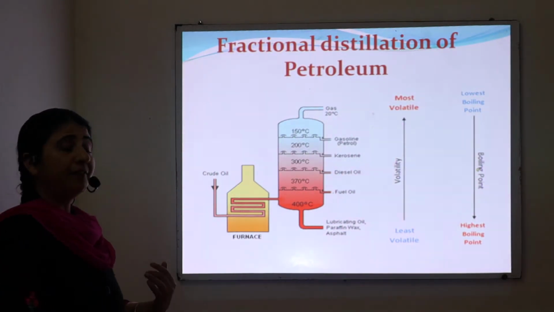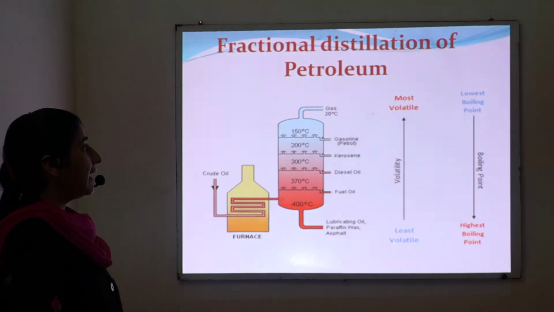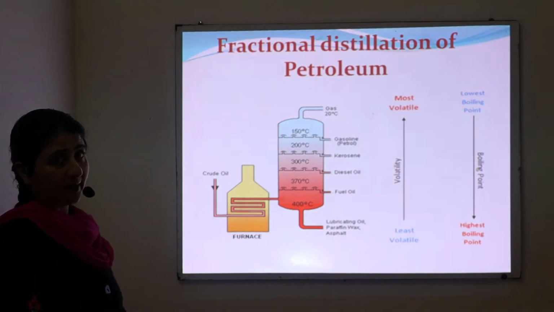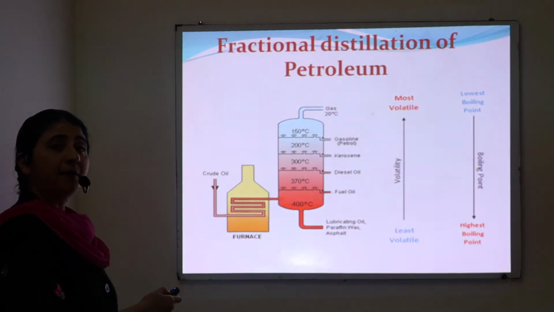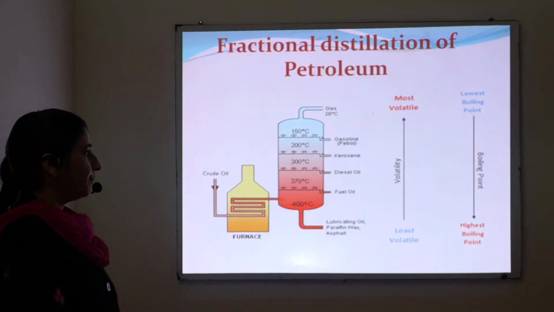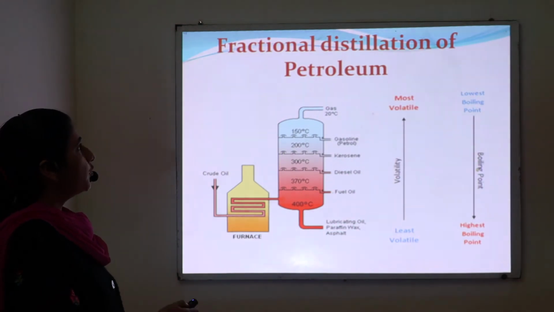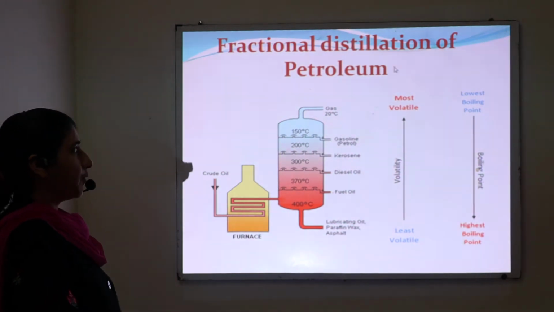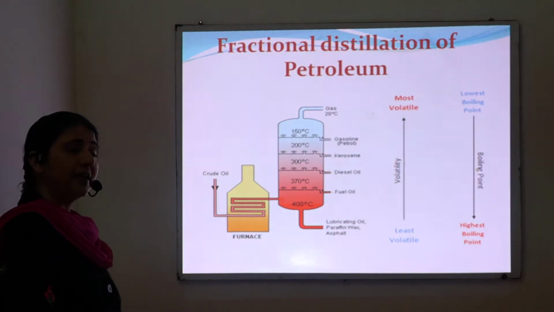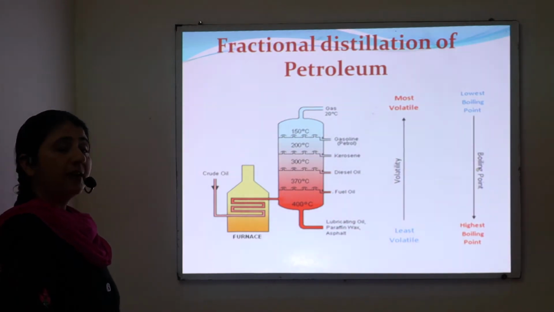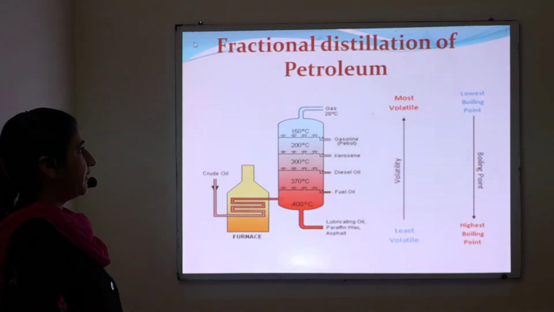The fraction having a low boiling point rises up and condenses at different levels according to its boiling point, whereas a fraction having a high boiling point condenses at the bottom of the fractionating tower. In this way, through fractional distillation of petroleum, we obtain different fractions such as gas, gasoline, kerosene, diesel oil, fuel oil, lubricating oil, paraffin, bitumen and so on, according to their boiling points.